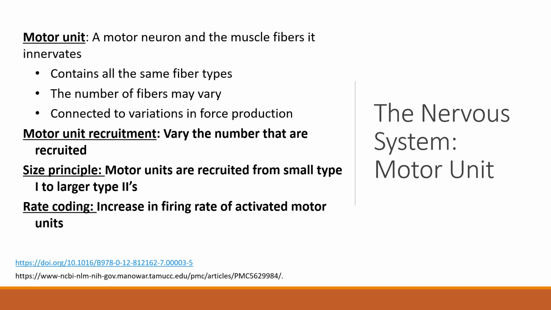The motor unit is the smallest functional unit of the nervous system, and it can be regarded as the final output of motor commands. A motor unit consists of one alpha motor neuron and all the extrafusal muscle fibers it innervates. The number of these muscle fibers can vary from 1 or 2 to 1,000. If the number of muscle fibers innervated by a motor neuron is few, the motion produced by that muscle is more precise.